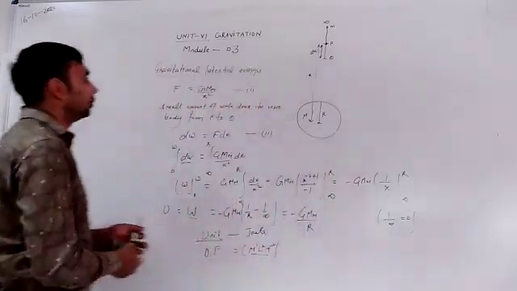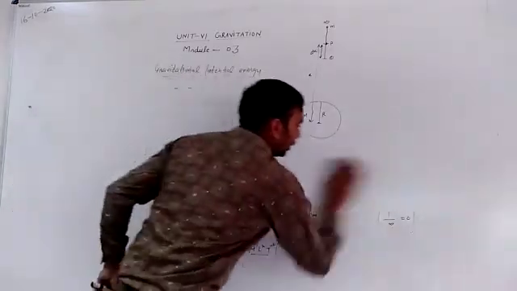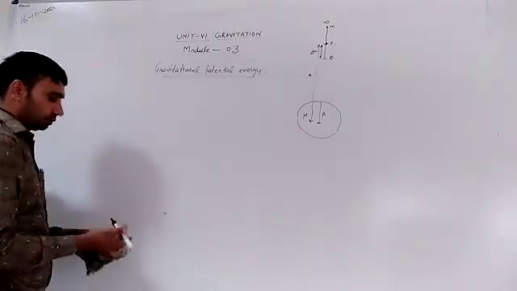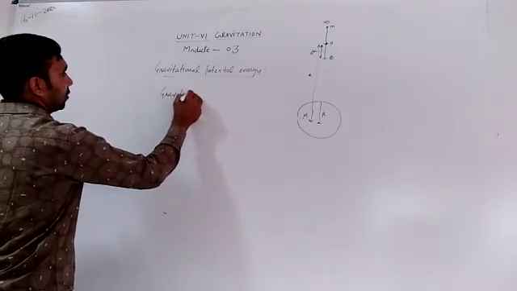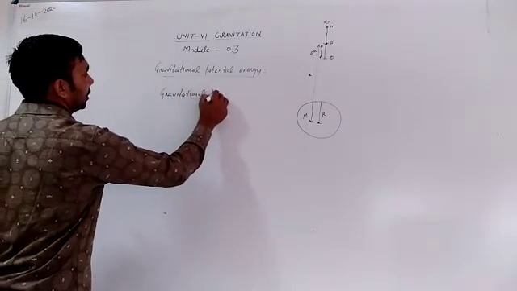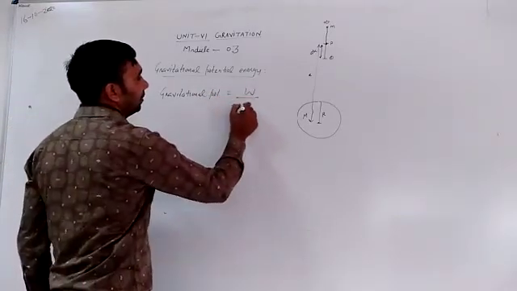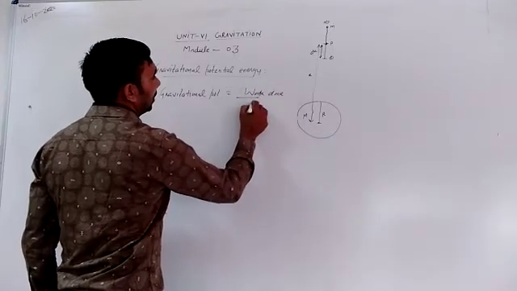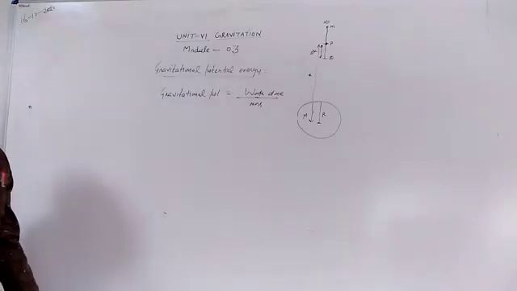So gravitational potential is work done divided by the mass of the body that is taken from infinity to a particular point.